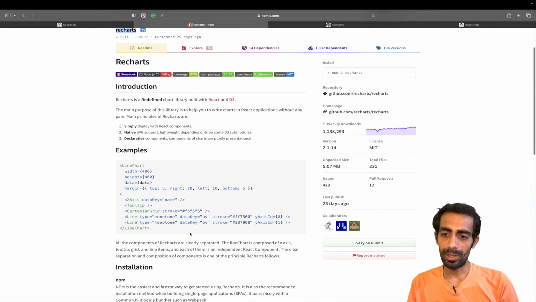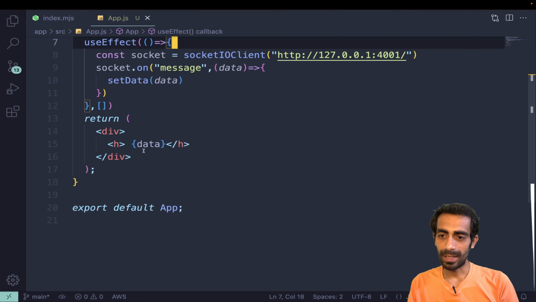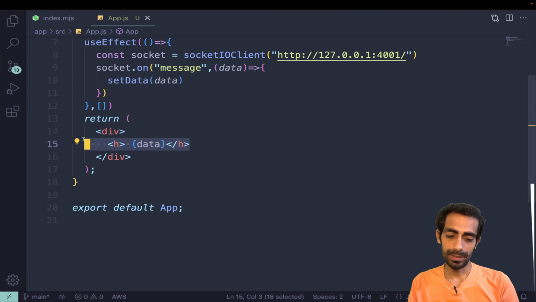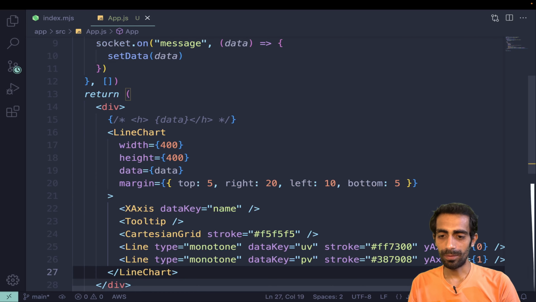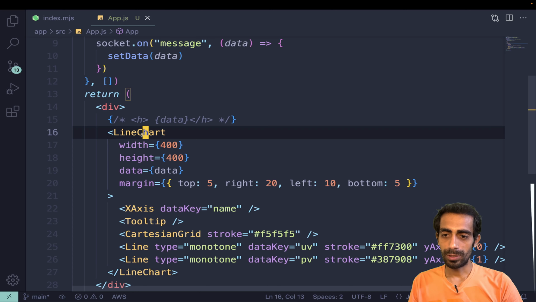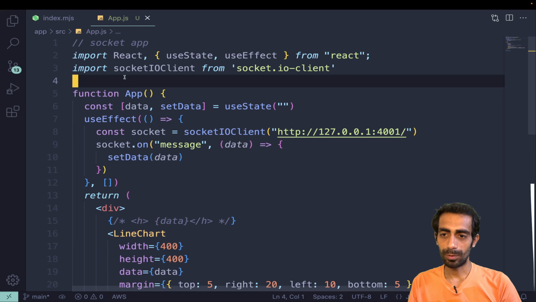Okay, so I'm going to grab this code quickly and paste it inside App. Instead of this thing, I'm going to use this thing, and you can use Alt Shift F or Option Shift F to format it.